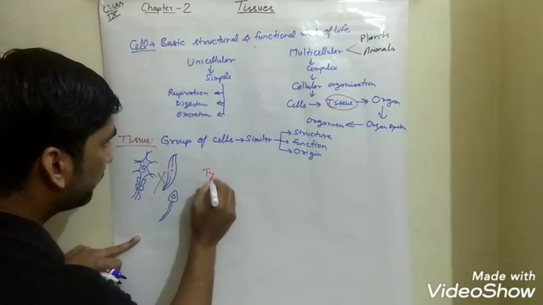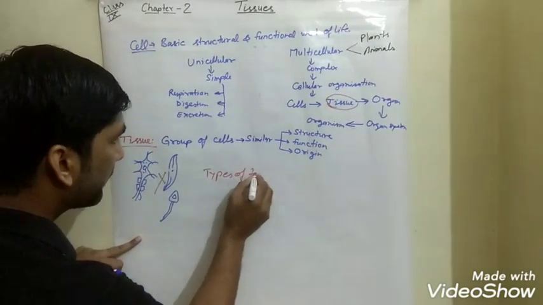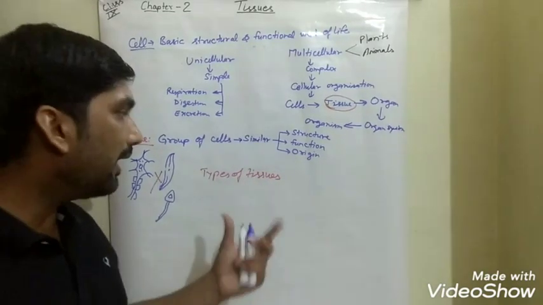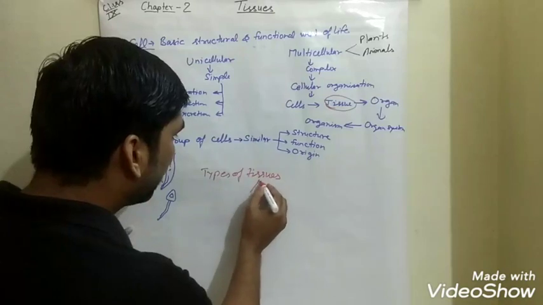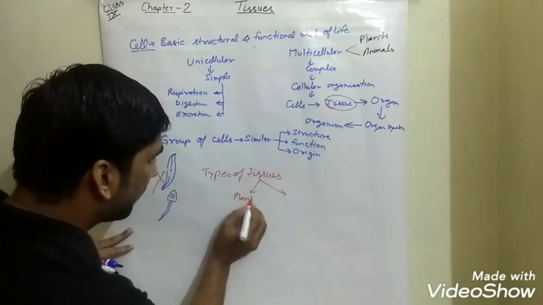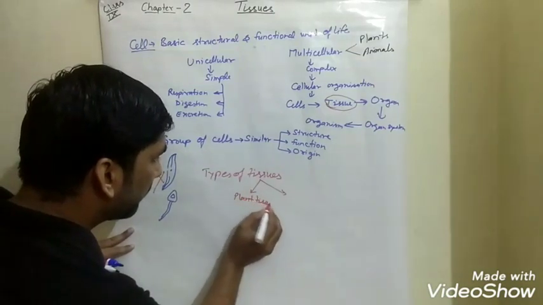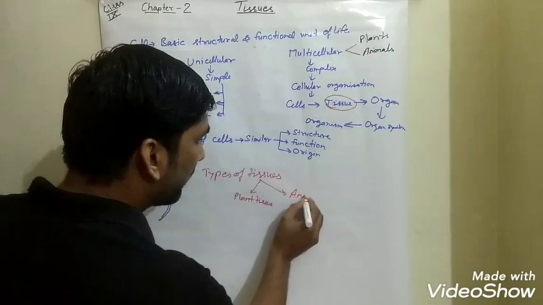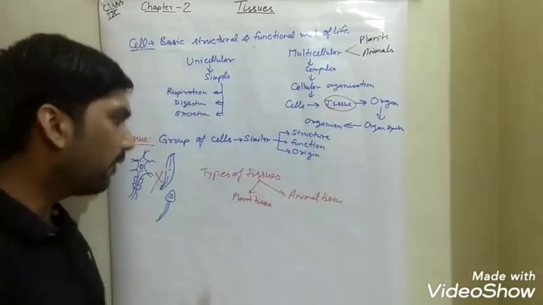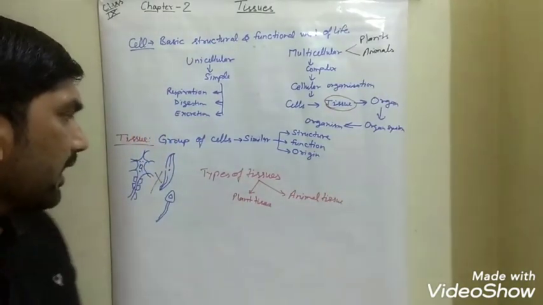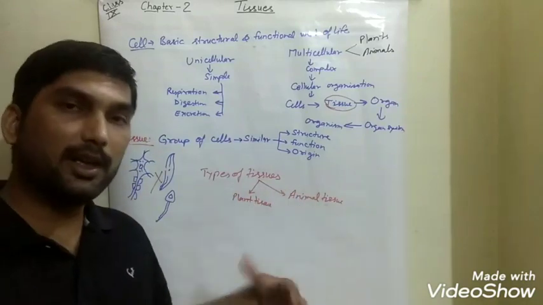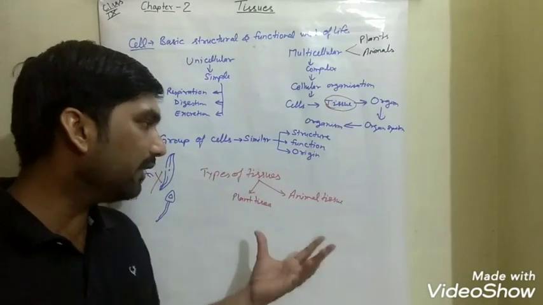Types of tissues. Basically, tissues are of two types on the basis of multicellular organisms, whether plant tissue or animal tissue. From the name itself you are getting an idea that the tissues present in plants are known as plant tissue, and the tissues present in animals are known as animal tissue.